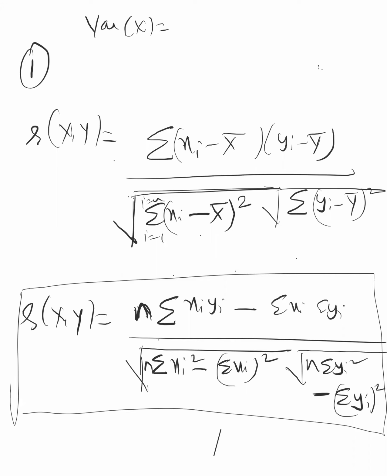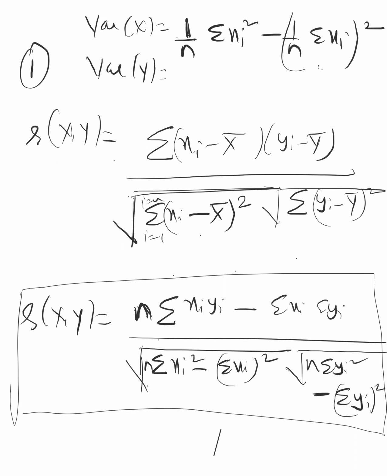So one more formula, that is root over 1 by n summation xi square minus 1 by n summation xi the whole square. This is one more formula for variance of x, and variance of y is 1 by n summation yi square and minus.